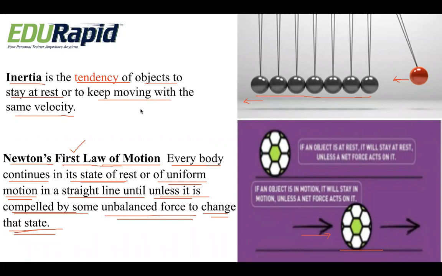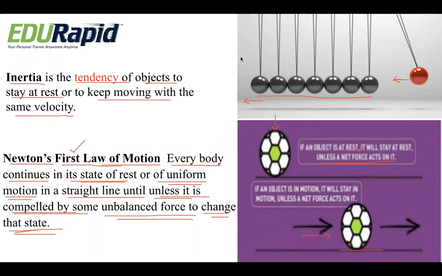Say for example, you have a football here, right? At the right side you have a football. The football is an object at rest, right? So what did Newton tell? The object will be in a state of rest unless and until some unbalanced force acts on it. It will be at rest unless somebody kicks it. This kind of state is nothing but the first law of motion.